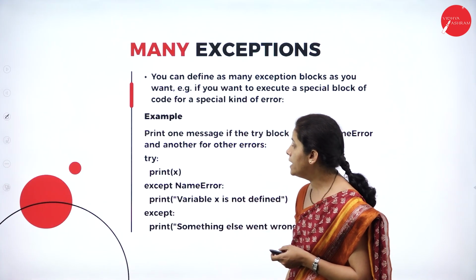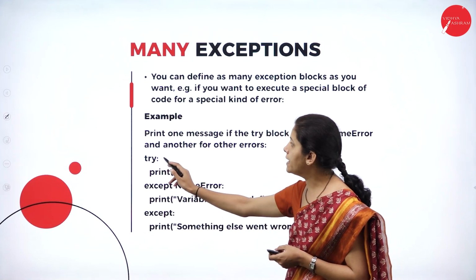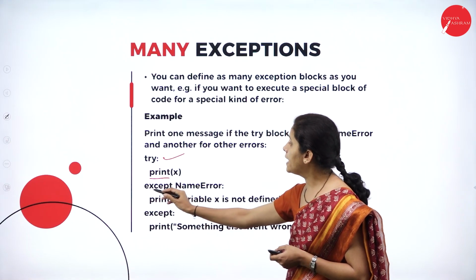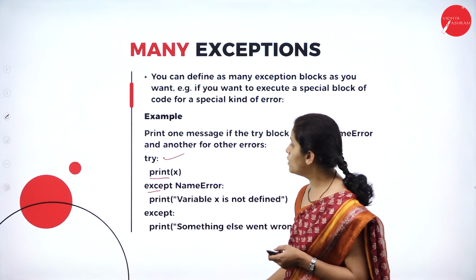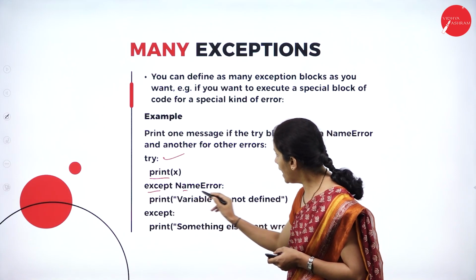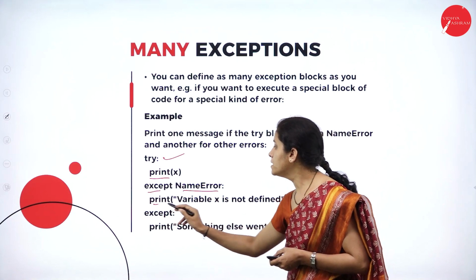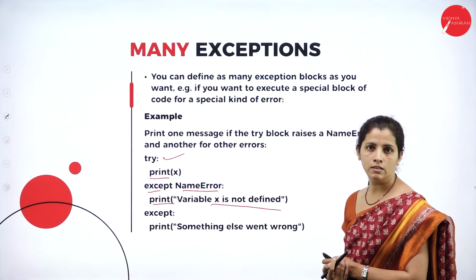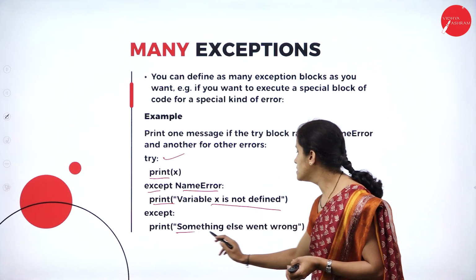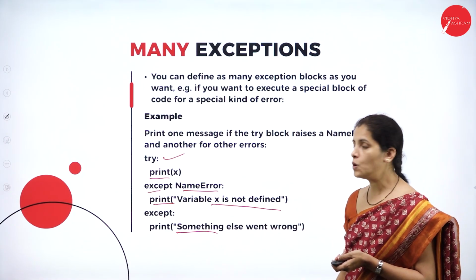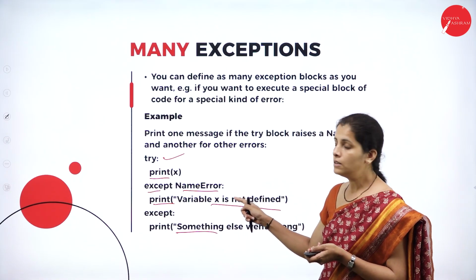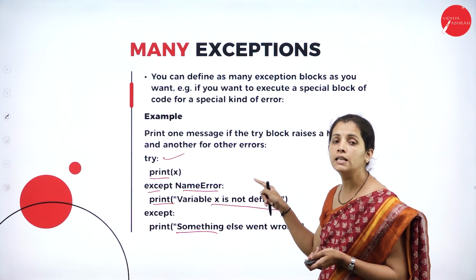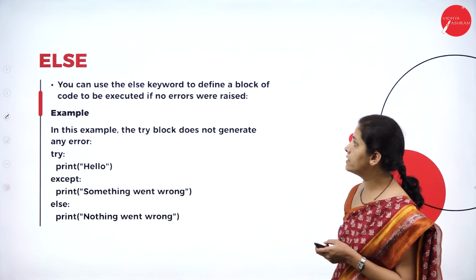See here, I have another program. Try print x. Even I can have the error name. So except the error name and print "Variable x is not defined"; except, something else went wrong. So what went wrong here? I didn't define x, but I'm using x. So it leads to a runtime error.